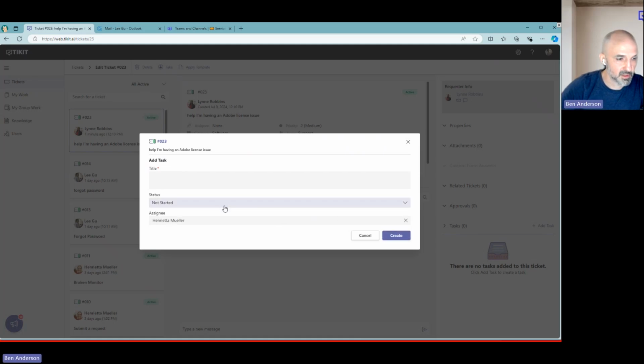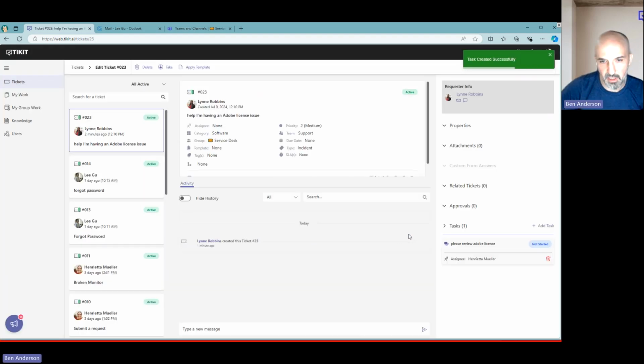So he thinks Henrietta could help with this licensing issue. I'll put a title for this task. We'll create this task, and we can see it immediately populates here within the analyst portal.